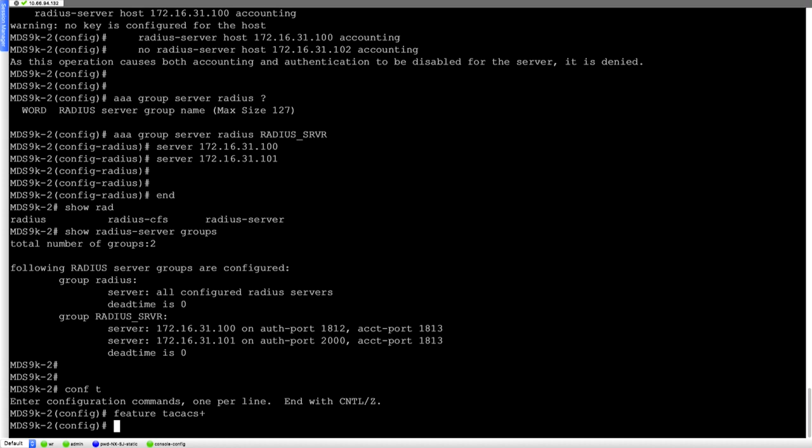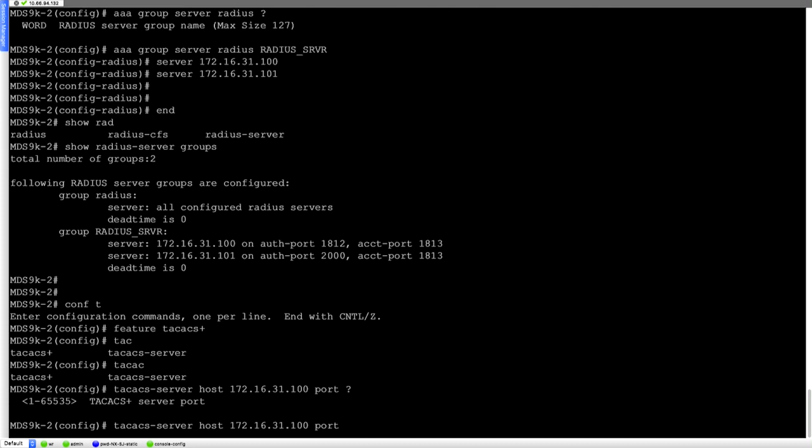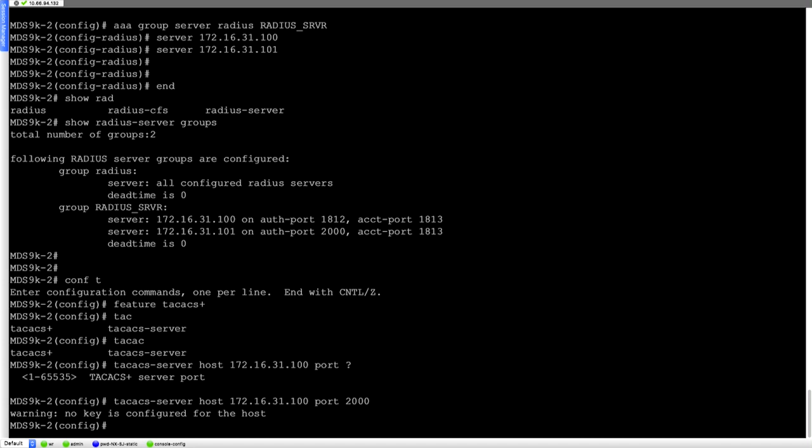So we'll quickly see how to configure the TACACS+ servers. We go in config mode and say tacacs-server host 172.168.31.100, and we can define the port number as well if you want. Remember, the default port number is 49, but if you want, we can set it to port 2000.